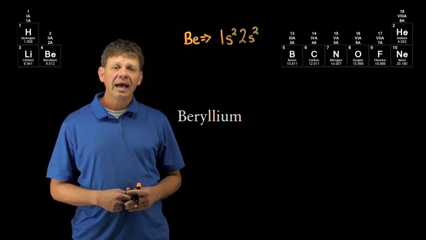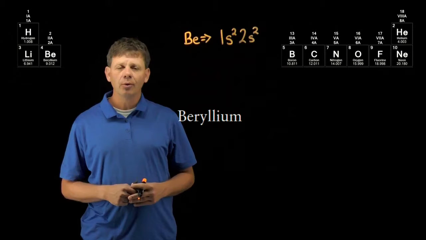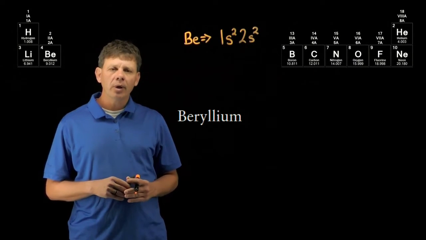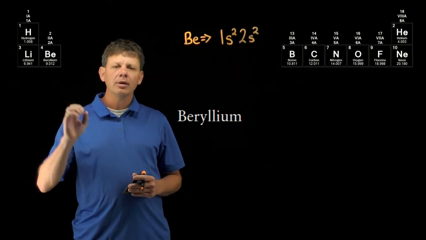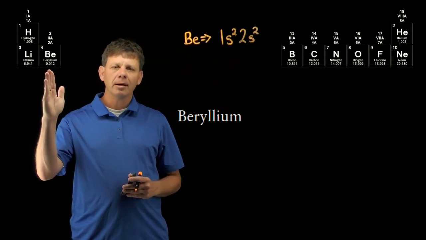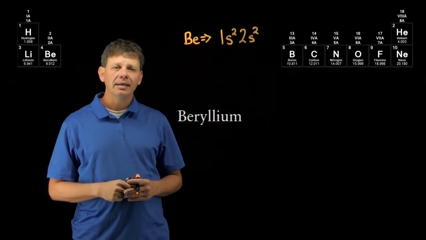This assessment asks us how many electrons beryllium needs to lose in order to achieve a noble gas configuration. If we look at where beryllium is in the periodic table, we note that it's in group 2. And so by losing one electron, it will become like lithium. By losing a second electron, it will become like helium.